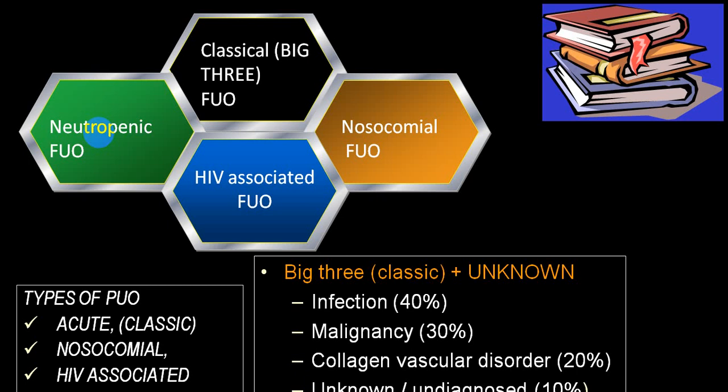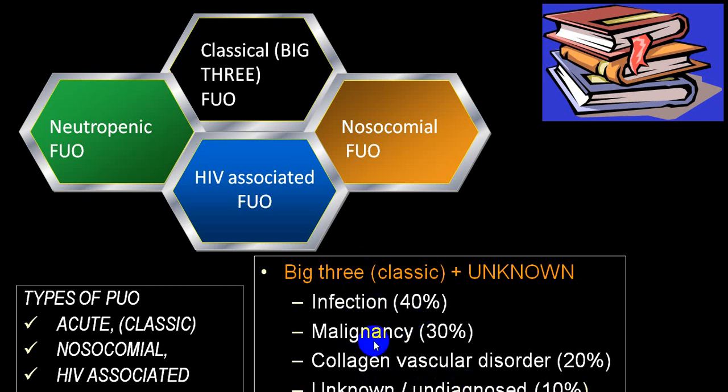In classical PUO, there are three big groups. Particularly, we put infective pathophysiology, which accounts for 40%, malignancy, which accounts for 30%, and collagen vascular disorder, which accounts for 20%. And when you cannot diagnose it as infective, malignant, or collagen vascular disorder, and in spite of a good investigation we are not able to pinpoint the diagnosis, we put them into the idiopathic group, and that idiopathic accounts for 10%.